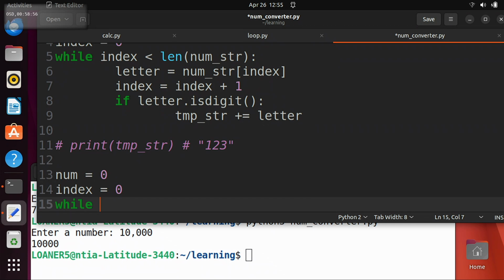But we don't know how many digits it is, right? So not 2, but what do we want to start at? Remember, we want to start at the end. So how do we get the end? If the string is 3 long, what's our last index? It's 2.